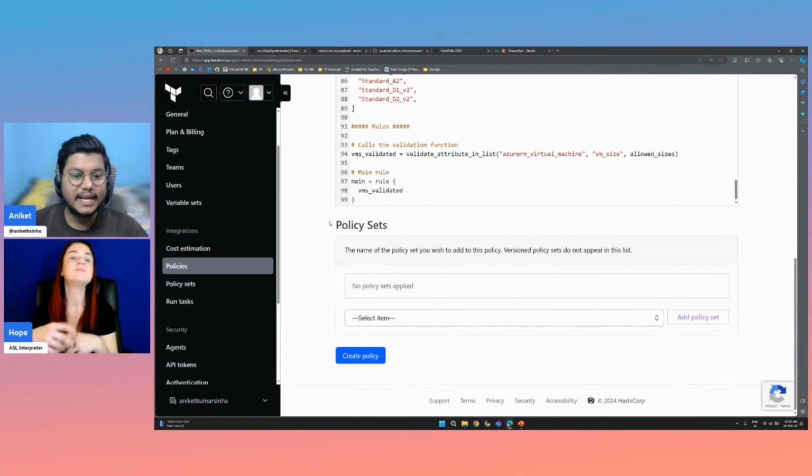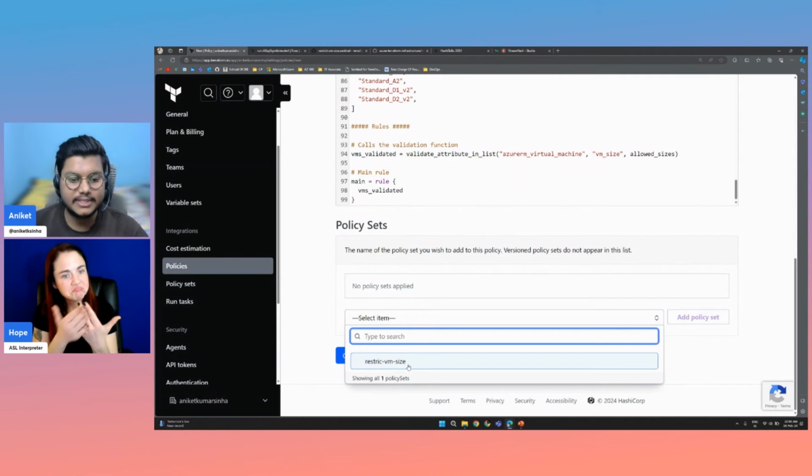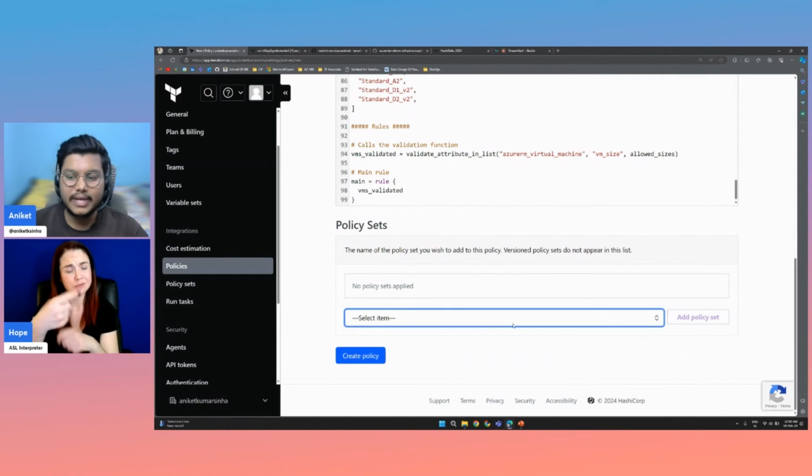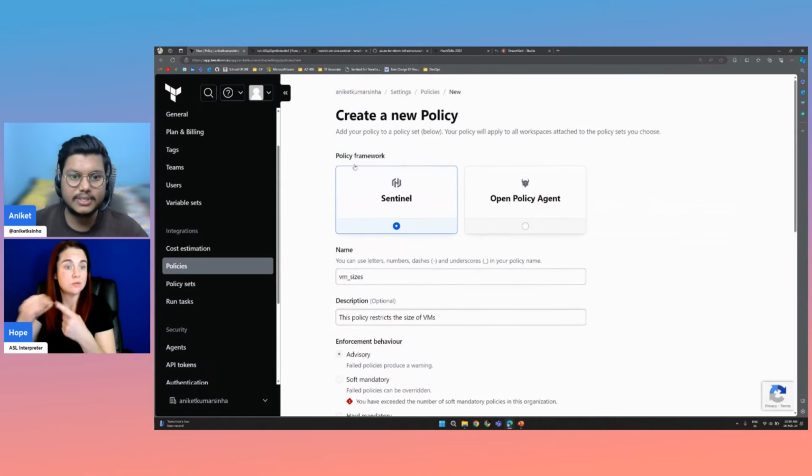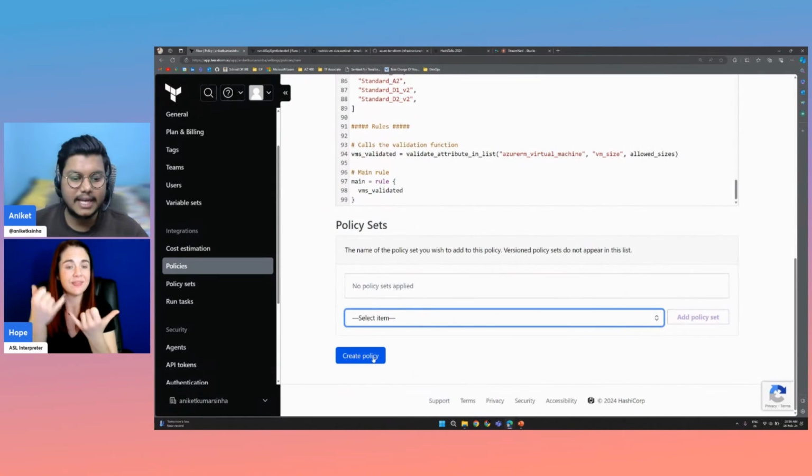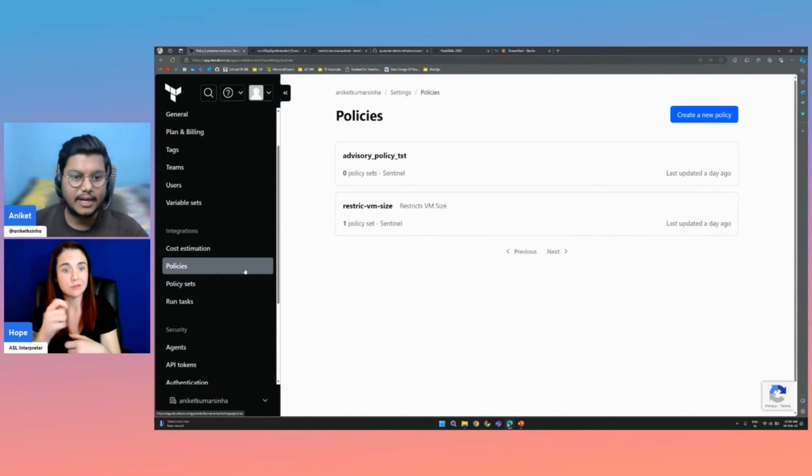So we would be seeing how we can use the policy set ahead. If you have already created any policy set, you can just choose it, or you can create a policy set and add this policy in that policy set itself. So this is how we create it, and then we just tap on create policy. But for the demo purpose, we have already created a few policies here, and we would be using those only.